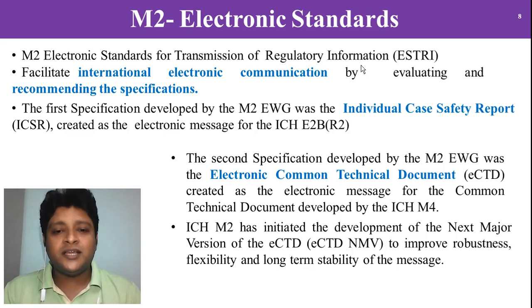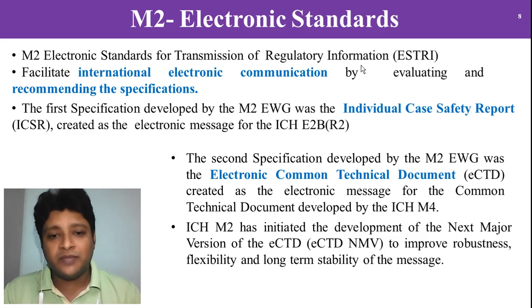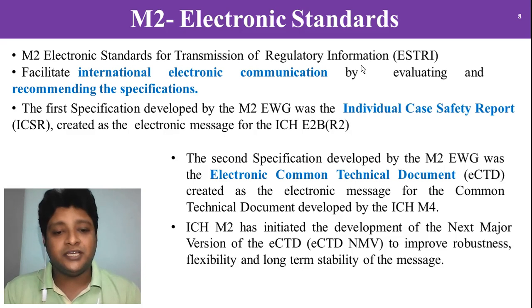Normally it is known as CTD, the common technical document, which is necessary for the application and for the regulatory requirement. When you transfer this common technical document in the form of electronic media, it is called eCTD, electronic common technical document.